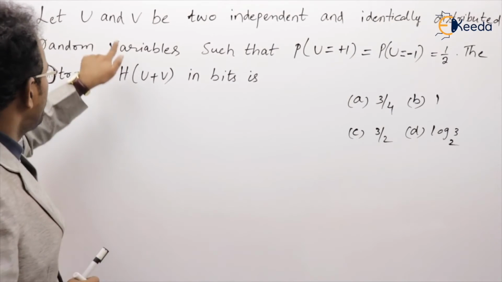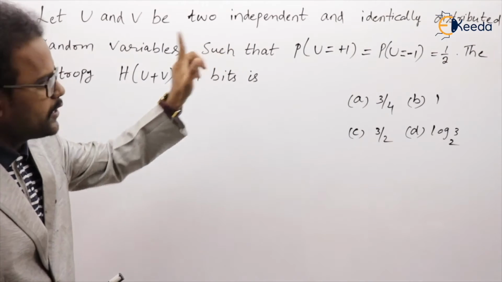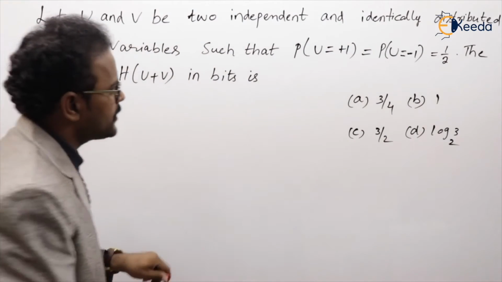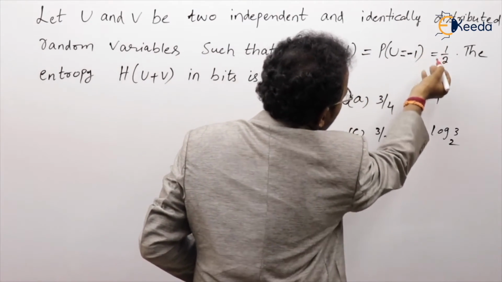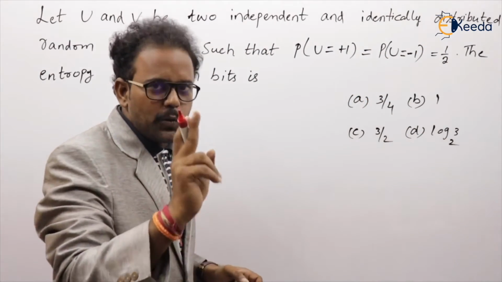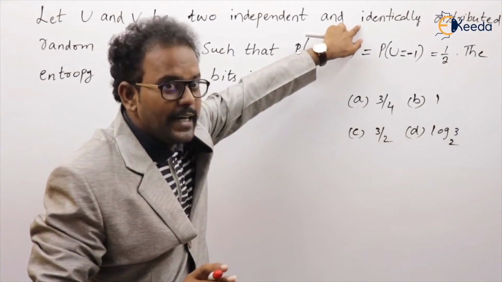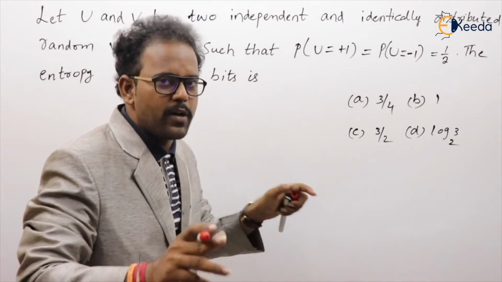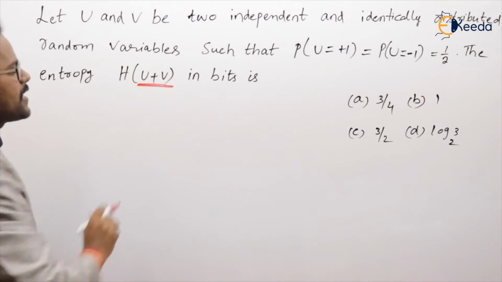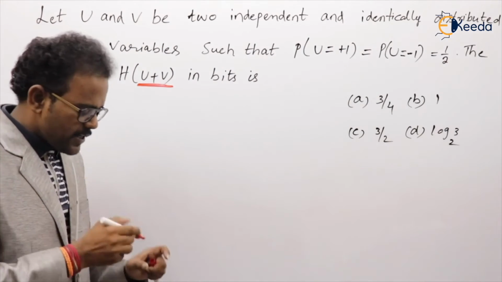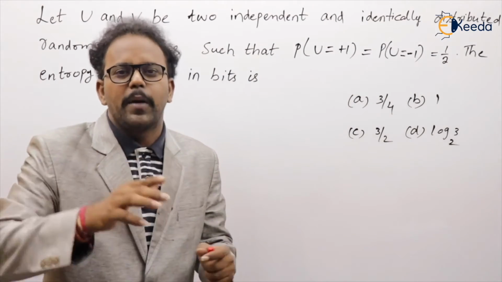See the next problem. Let U and V be 2 independent, identically distributed random variables. He gave that the probability of U equal to +1 and -1 is 1 by 2. Means U is taking 2 symbols with equal probability of 1 by 2. V is also taking the same, because identical. They are also taking 2 symbols, +1 and -1, with probability 1 by 2. What is being asked? Entropy. What is the formula for entropy? Summation of probability into log of 1 by probability.